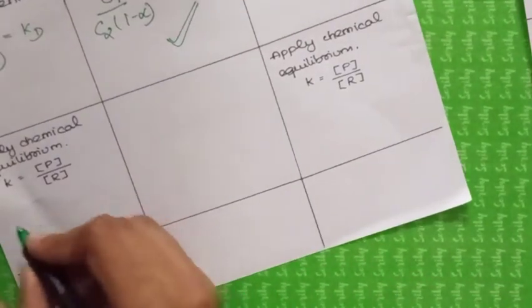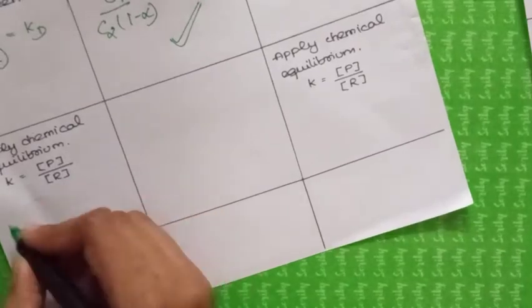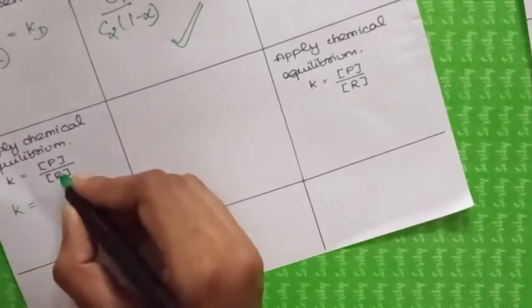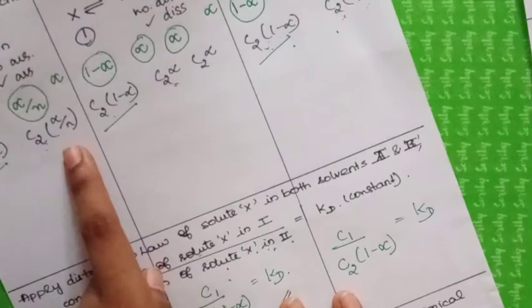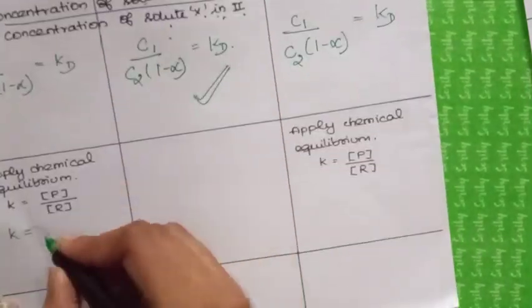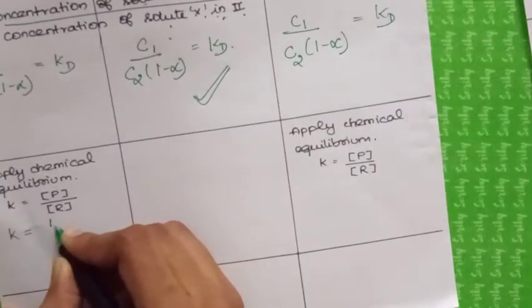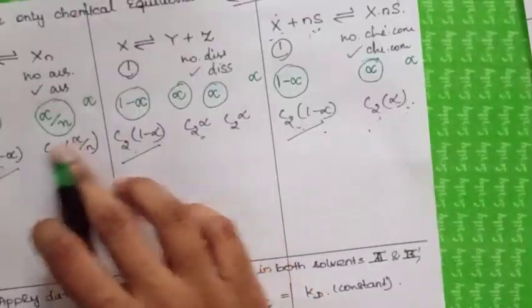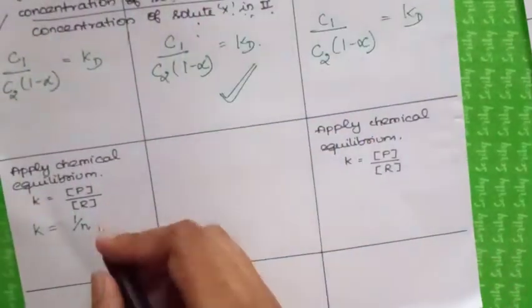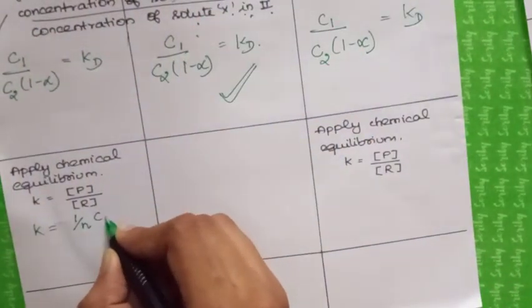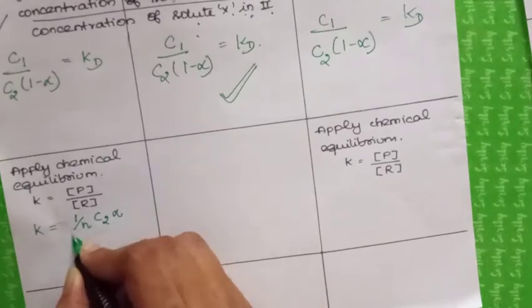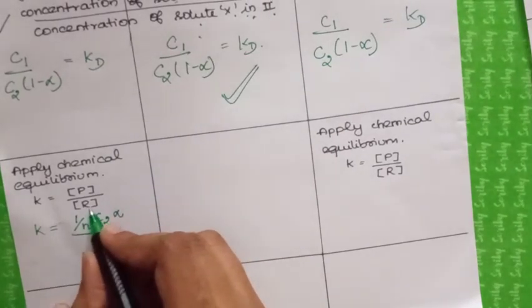Now we will write it here. K is equal to the concentration of the product, that means this one, 1 by n C2 alpha, where I am taking 1 by n outside, divided by the concentration of the reactant.